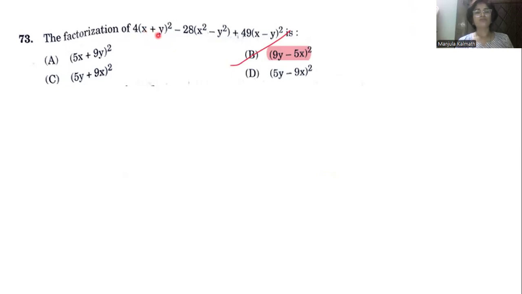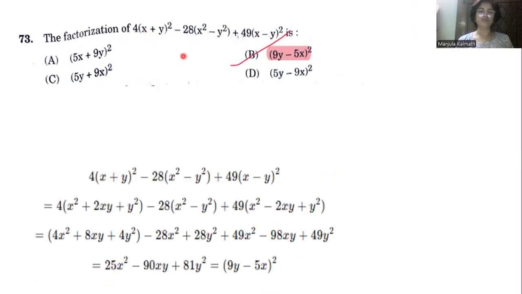So x square plus y square plus 2xy, minus 28x square minus 28y square. We have to expand it, plus 49 (x minus y) whole square, x square plus y square minus 2xy. We just have to expand with this factorization and go for the simplification.